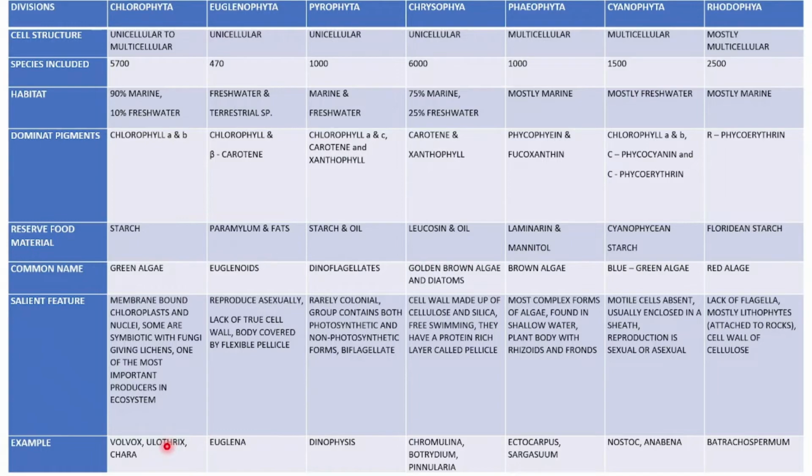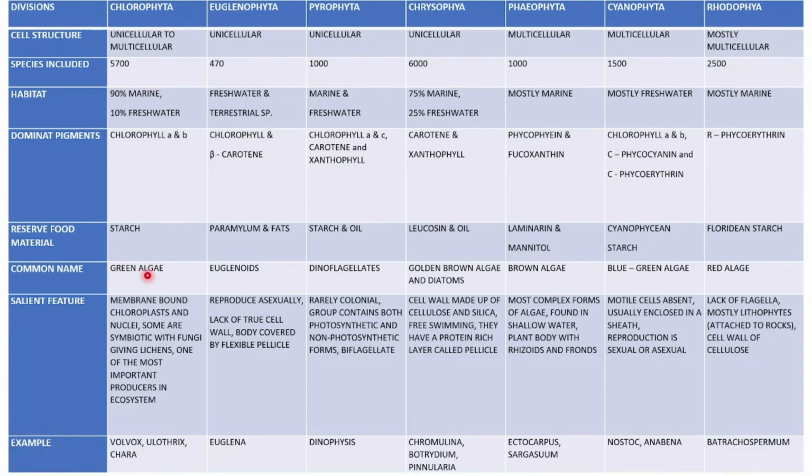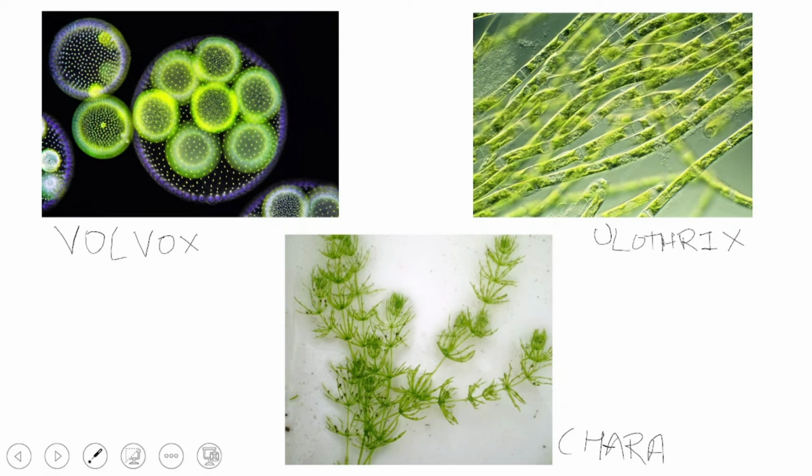So, how do volvox, ulothrix, and chara look like? This is volvox. This is ulothrix, and this is chara. As we have seen, they are known as green algae. These are Google images, but for a better understanding, I have just combined everything in a slide. You can search it on Google and find better photos there also.